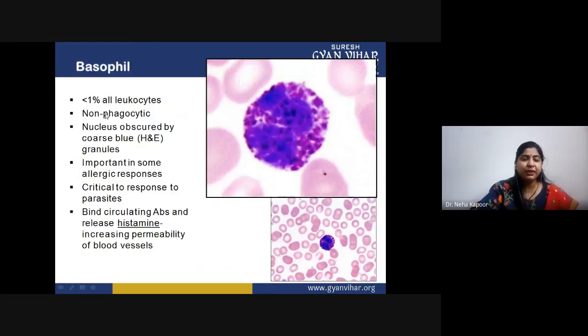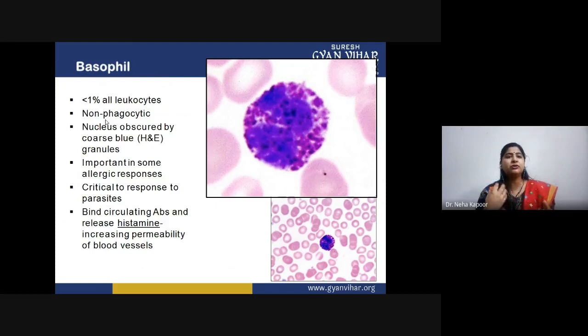Another cell type is basophil. However, the count is very low, because in our blood, the least counted cell is this one, at less than 1%. They are non-phagocytic. They do not follow the process of phagocytosis. Its nucleus is pale and the granules are stained blue in color. They sometimes play a role in some allergic reactions.